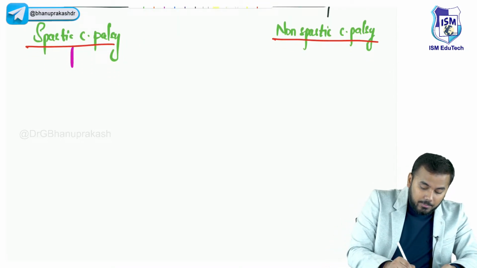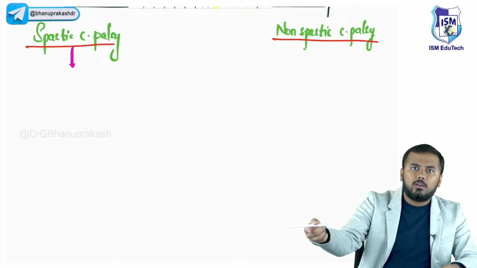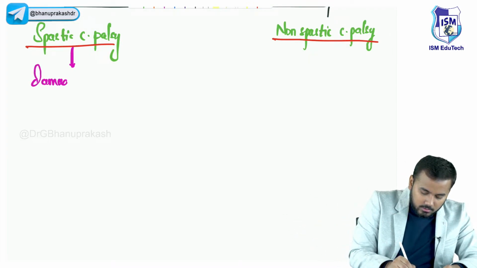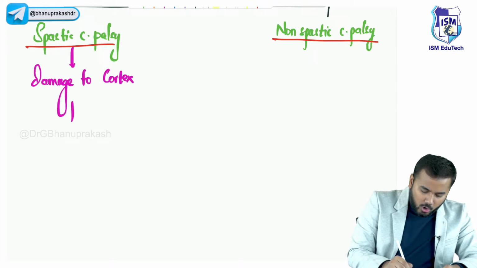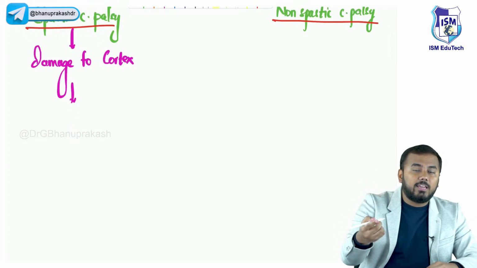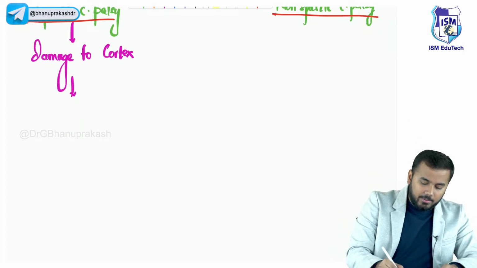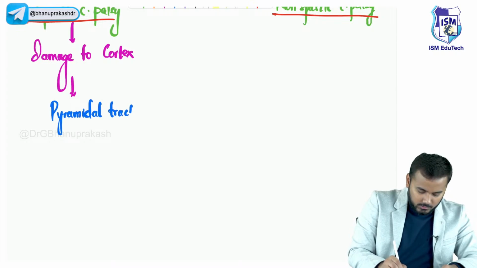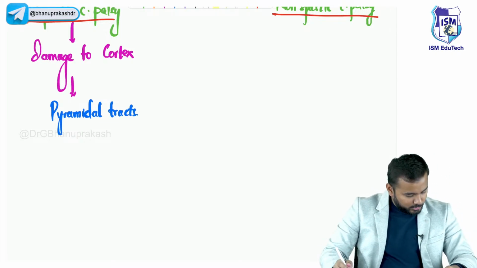In spastic cerebral palsy, there is damage to the cortex. Damage to the cortex means which tracts are involved here? Pyramidal or extrapyramidal? Pyramidal tracts. Thank you so much, Rishabh.